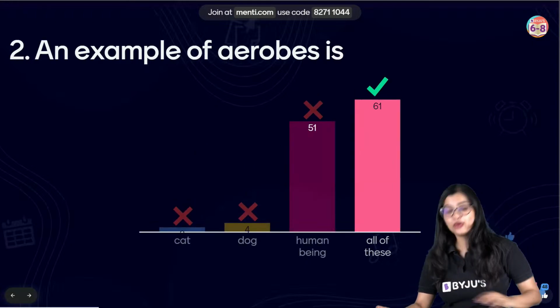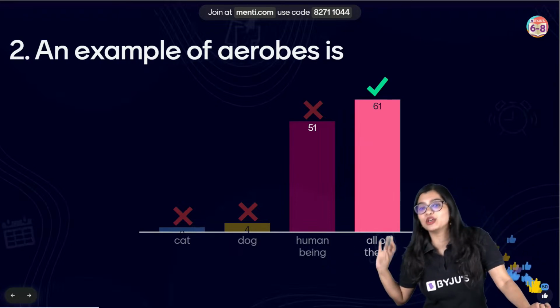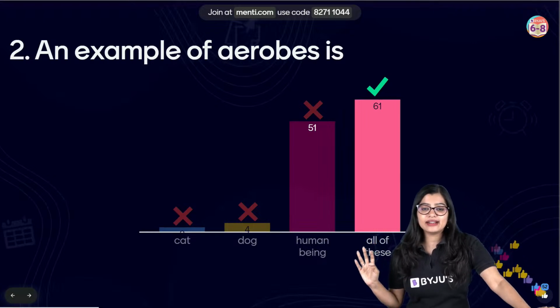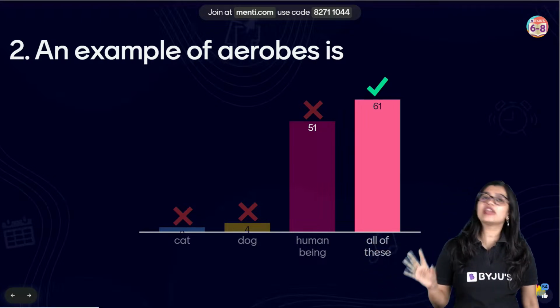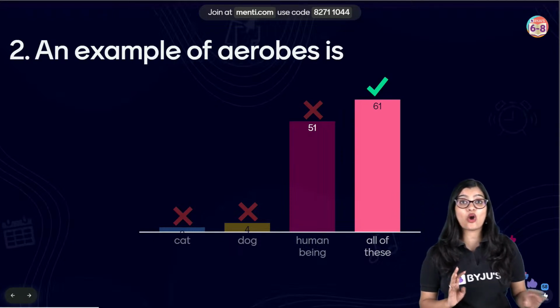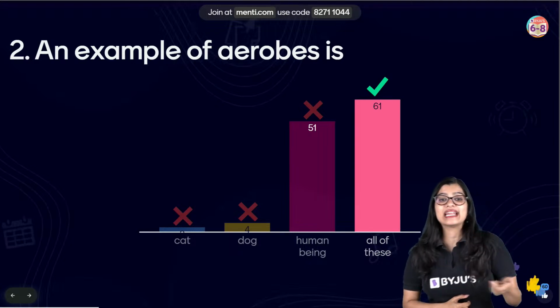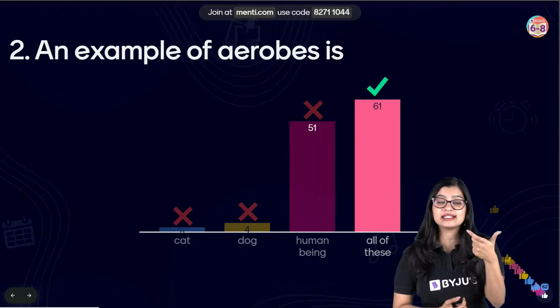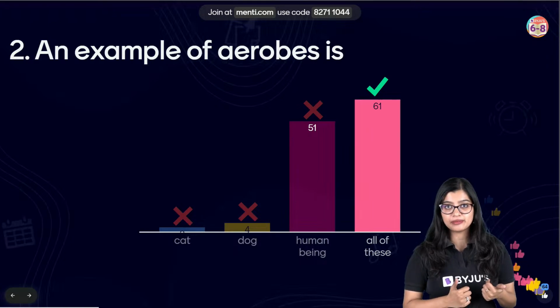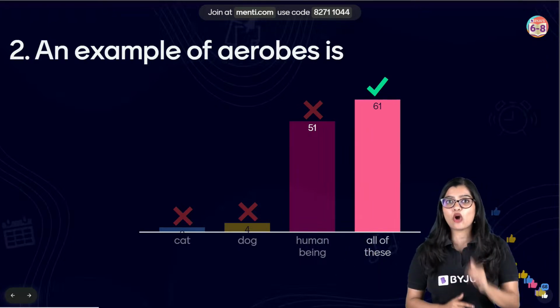Students, I knew it. I gave you an example of an aerobe as a human being. So we have decided that aerobes are only human beings. That means you have not paid attention properly or you have misunderstood what I said, right? What is an aerobe? An organism that has the ability to do aerobic respiration. And normally aerobic respiration is done only by human beings where they take oxygen.